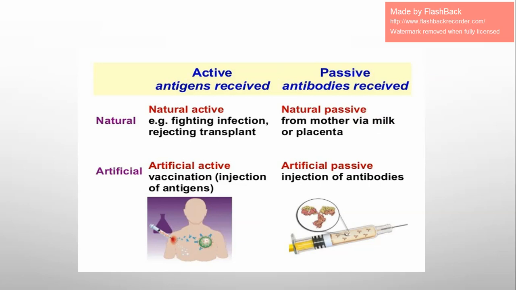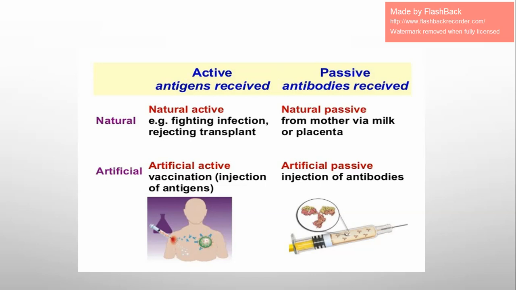from mothers to their kids, such as when babies feed on their mom's milk, breastfeeding, they get already made antibodies by the mom, and these antibodies pass through the mom's milk to the babies, or by placenta when the mom is pregnant. And as we know, placenta, you're going to take it inshallah in grade 10.